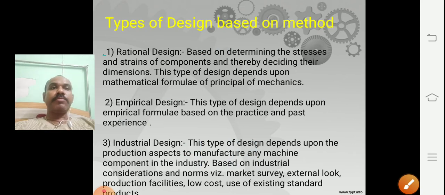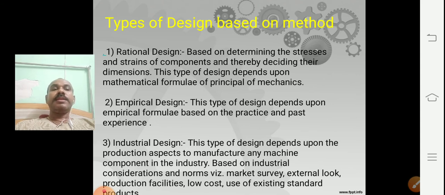Rational design, types of design based on method. First is rational design, based on determining the stresses and strains of a component and thereby deciding their dimensions. This type of design depends upon mathematical formulas and principles of machines. Second, empirical design. This type of design depends upon empirical formulas based on practice and past experience.